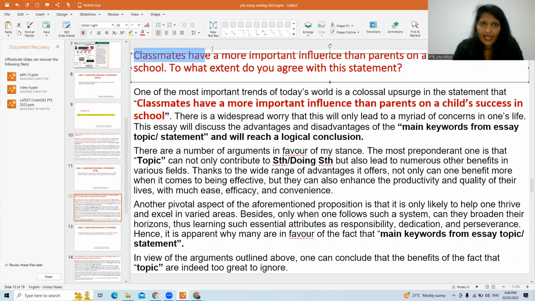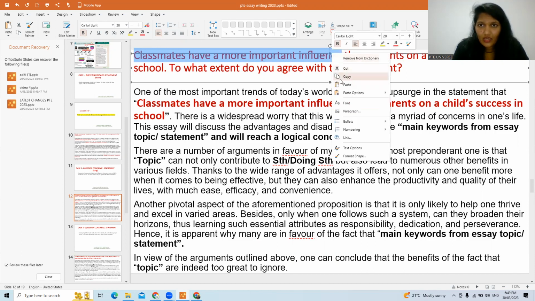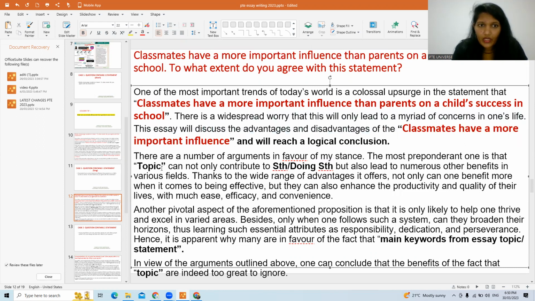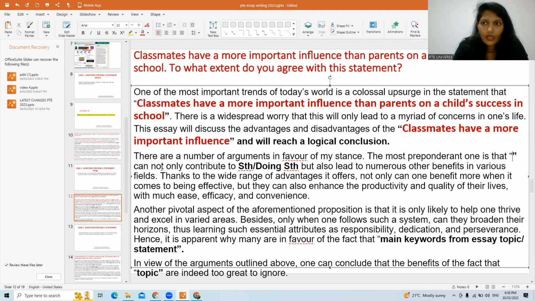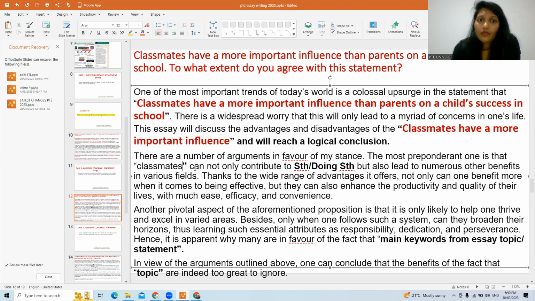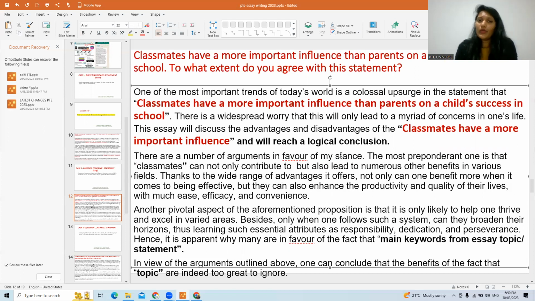So I'm just writing this part, classmates have a more important influence. Fine, you can just see the word limit. If it's exceeding, just include the main keywords. Now here you just need to write the main topic. I'm writing classmates. Now here, again I'm repeating, you need to write a noun related to the topic, or you can include the complete line. If you're not good with complete typing, just include a noun.